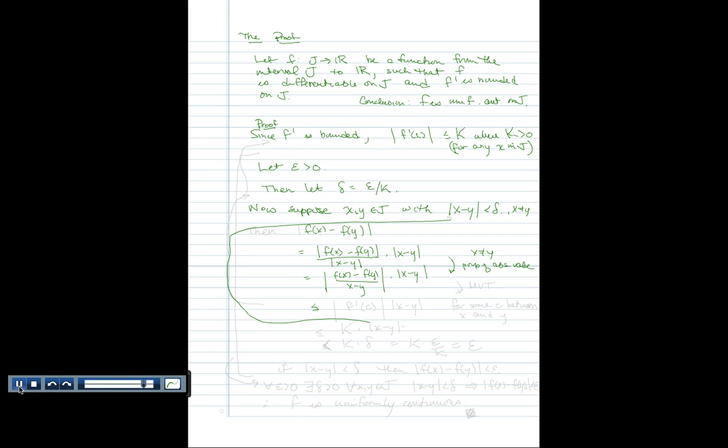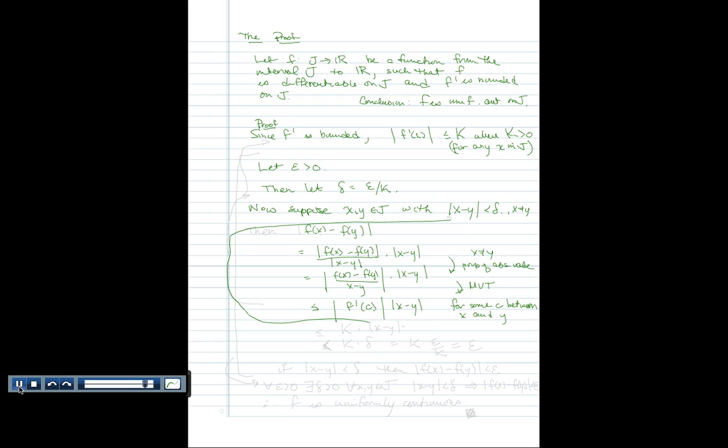The next step is going to be because of the mean value theorem for derivatives. I'm going to say we can replace this by f prime evaluated at c for some c between x and y. Whether x is smaller than y or y is smaller than x, either way, c is going to be between them.